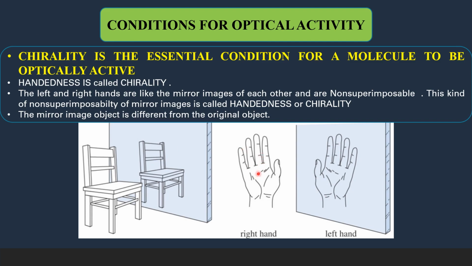So the right and left hand are looking like the mirror images of each other, but these two are different objects. Just like that, the mirror object is always different from the original object, and this is applicable for all molecules. The enantiomers are different from one another, and they are different molecules.